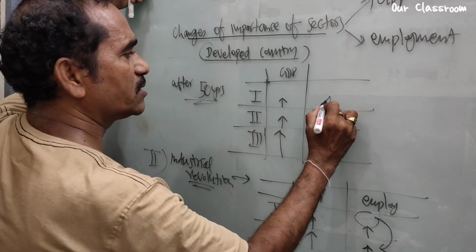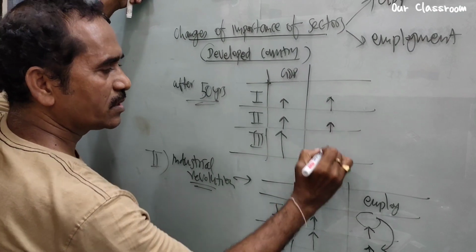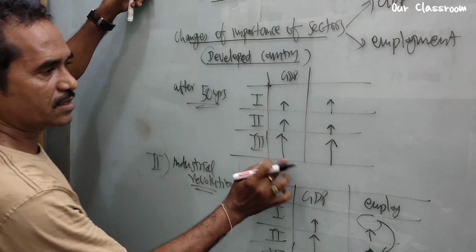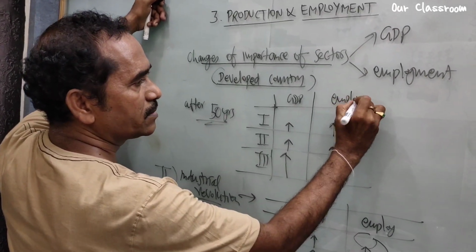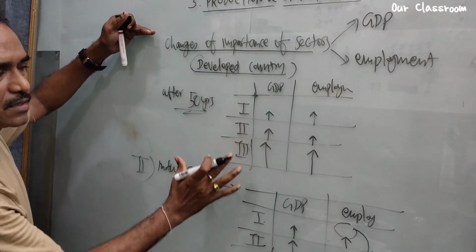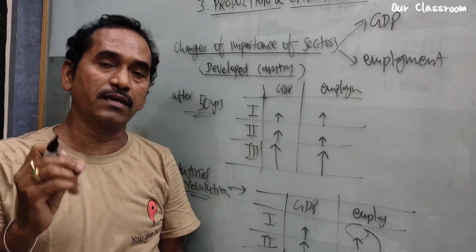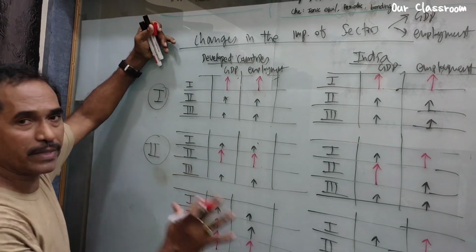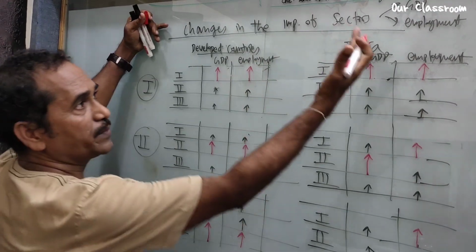Same here. Here also the working people are shifting, so they are engaged in larger numbers in the service sector. See, employment, number of people working, and GDP: same pattern. In each and every one of these three stages, we see the same pattern. Do we see the same pattern in the Indian economy? Now let us see the summary of changes in the importance of sectors regarding GDP and employment.